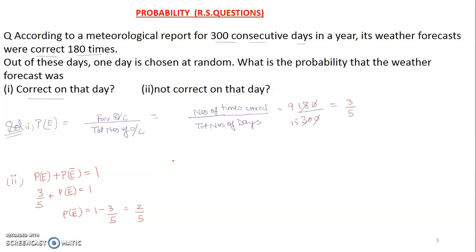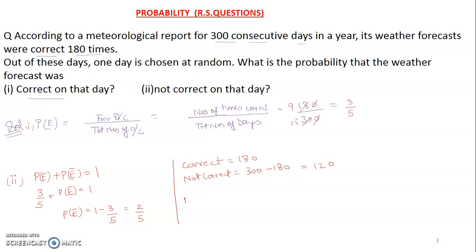Another method: correct is 180 times, it is given in the question. So how many days is it not correct? Total days are 300, and correct is 180. If I subtract 180 from the total days, I will get not correct, which is 120.